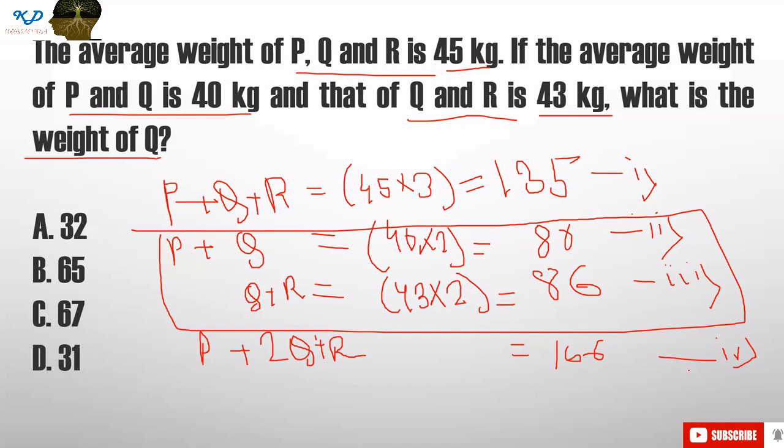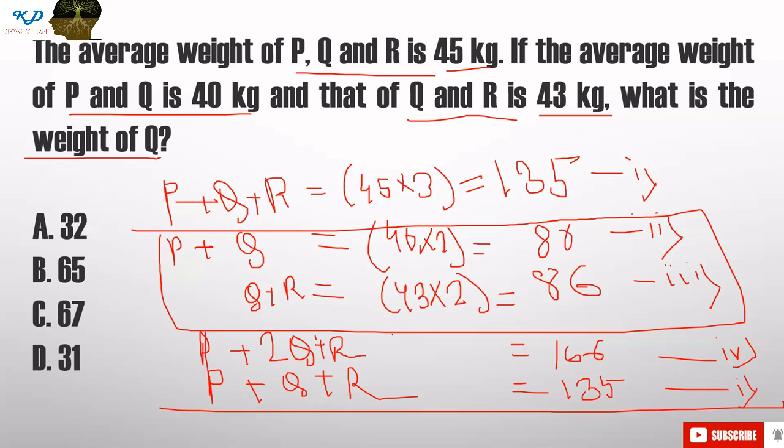Now, you just need to subtract equation number 1 from equation number 4. So, equation number 1 is P plus Q plus R is equal to 135. And after subtracting, what will you get? You will get the single weight of Q, that is 31 kg. The answer is D, 31 kg.